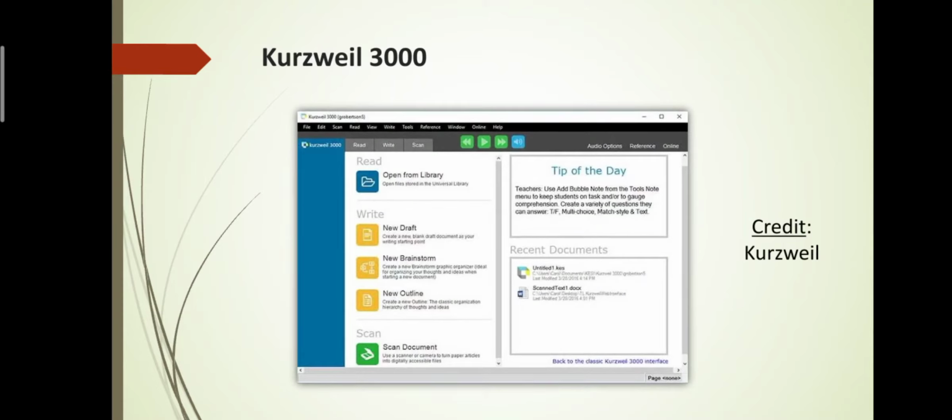Let us see the home page of this software. Generally this software consists of many things, that is read, write, scan, and we have audio options also. We can have hard copies and scan them using a scanner. If we have a document in PDF mode or any other mode, we can directly read it by uploading those documents. Many options are there.